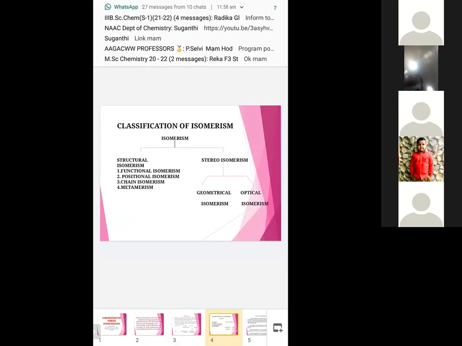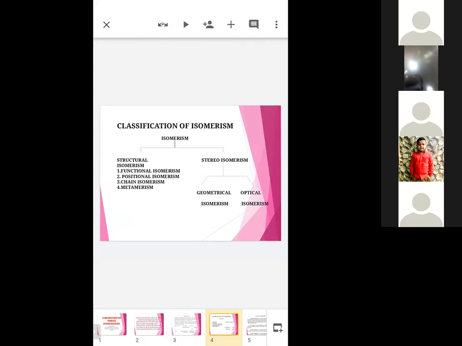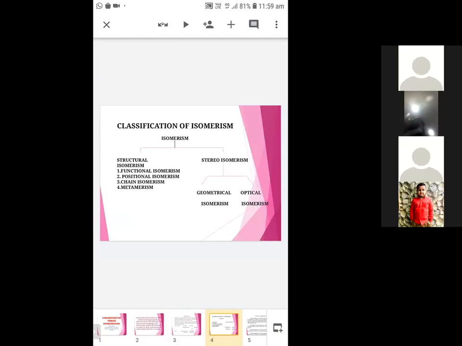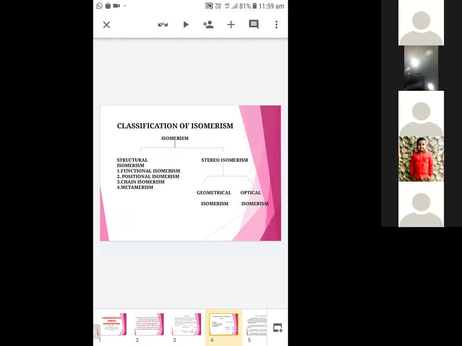Structural isomerism in turn is divided into many types: functional isomerism, positional isomerism, chain isomerism, metamerism, etc. But we must focus on stereoisomerism. Stereoisomerism is nothing but stereoisomers. They also have the same molecular formula and the same structural formula, but they differ in their arrangement of atoms in space. They in turn are divided into geometrical isomerism and optical isomerism.